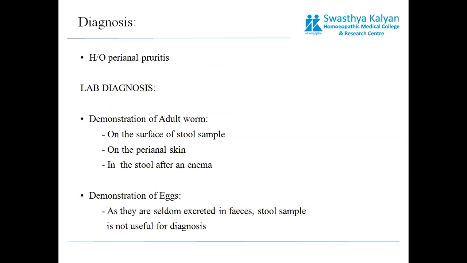Diagnosis: if there is a history of perianal pruritus, we can go for lab diagnosis of the stool sample, and perianal skin examination can be done. We can also examine the stool after an enema, where we will find a number of adult female worms coming out in the enema. We can also demonstrate eggs in the stool.